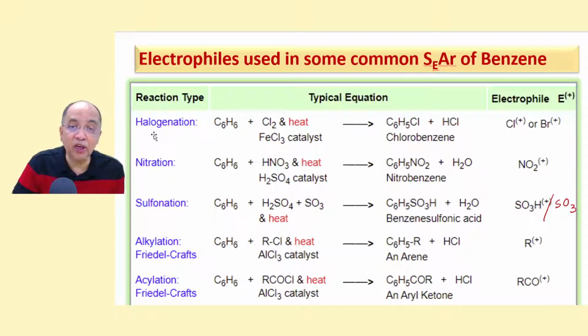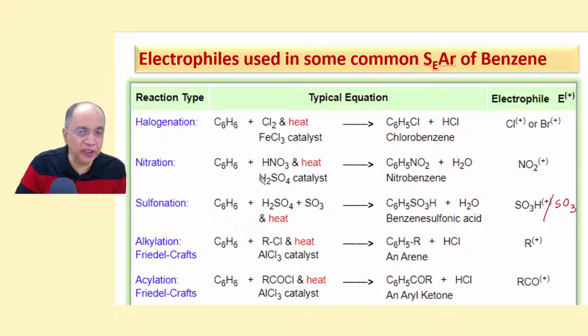This is called halogenation of benzene, chlorination or bromination, giving chlorobenzene or bromobenzene. If you want to nitrate, then the electrophile is the nitronium ion, NO2+, and that is produced by a mixed acid: concentrated nitric acid, with concentrated sulfuric acid as the catalyst.